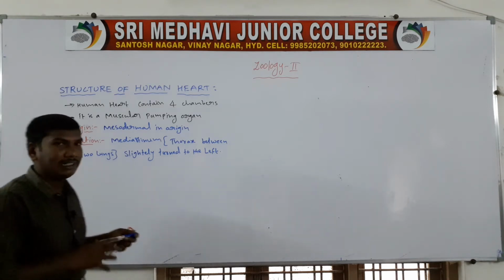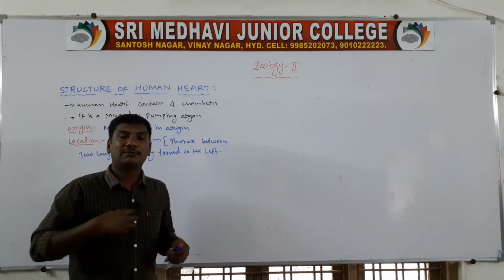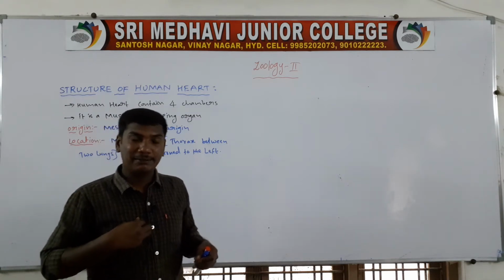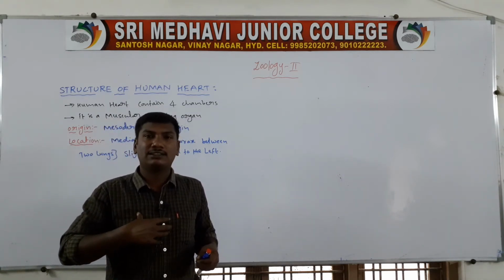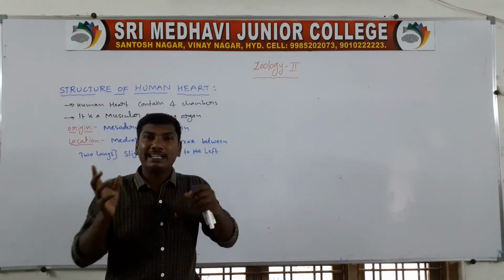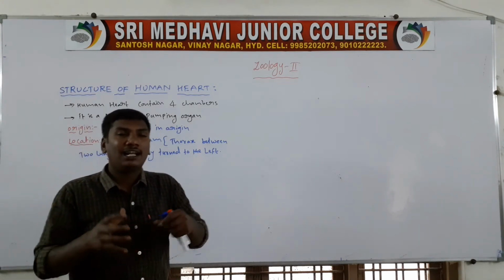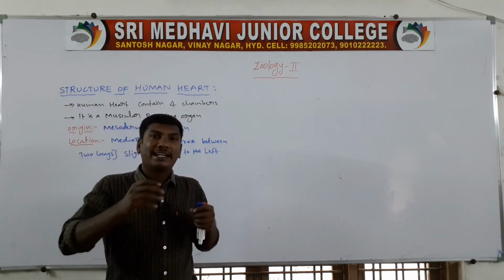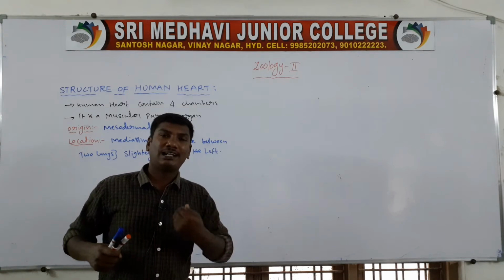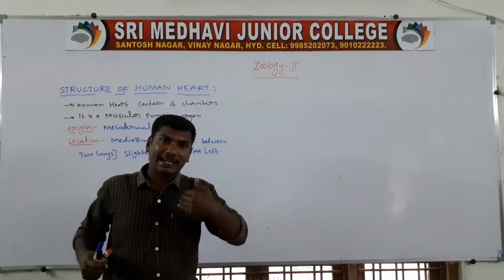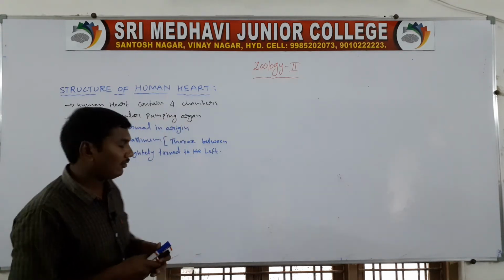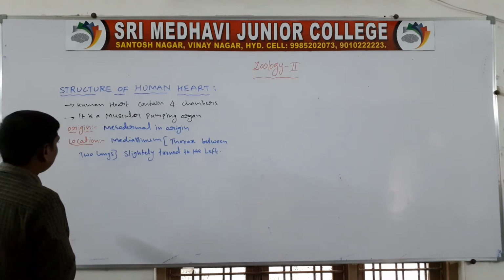The heart is located in the mediastinum. Mediastinum means the thorax region, so it is present in the thorax between the two lungs, in the middle of the lungs. It is slightly turned to the left side. Next, size.